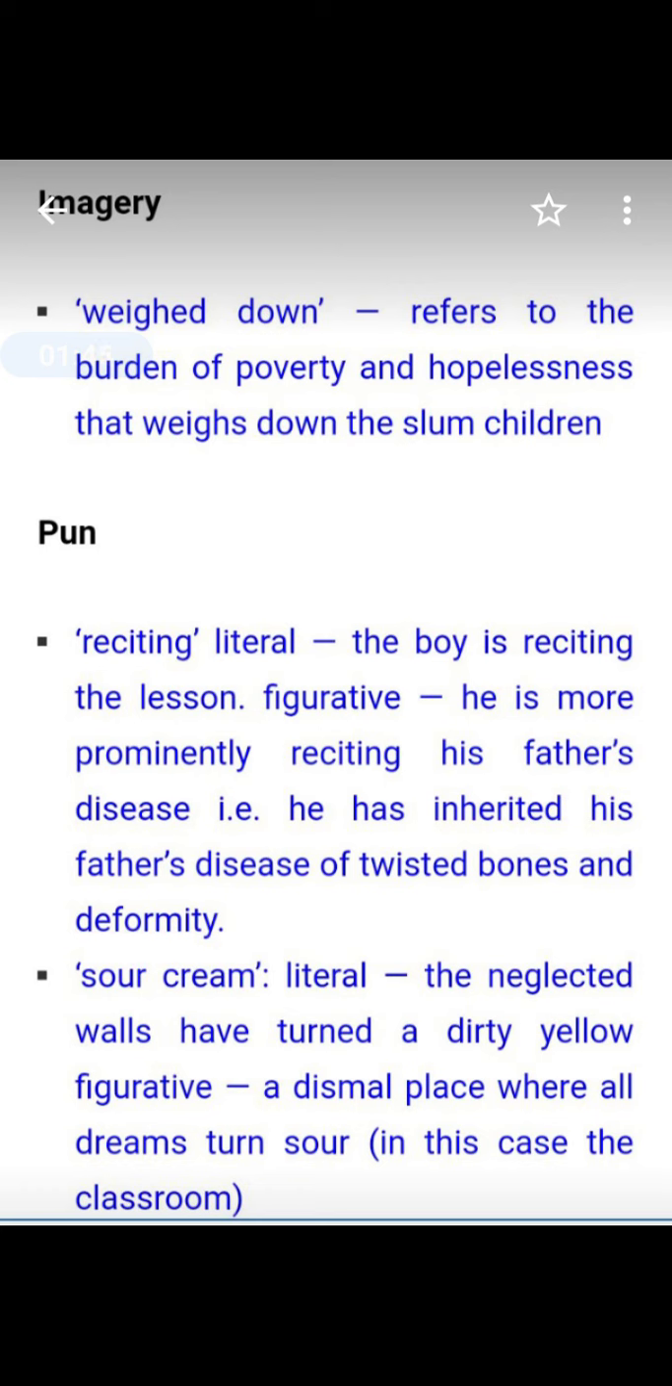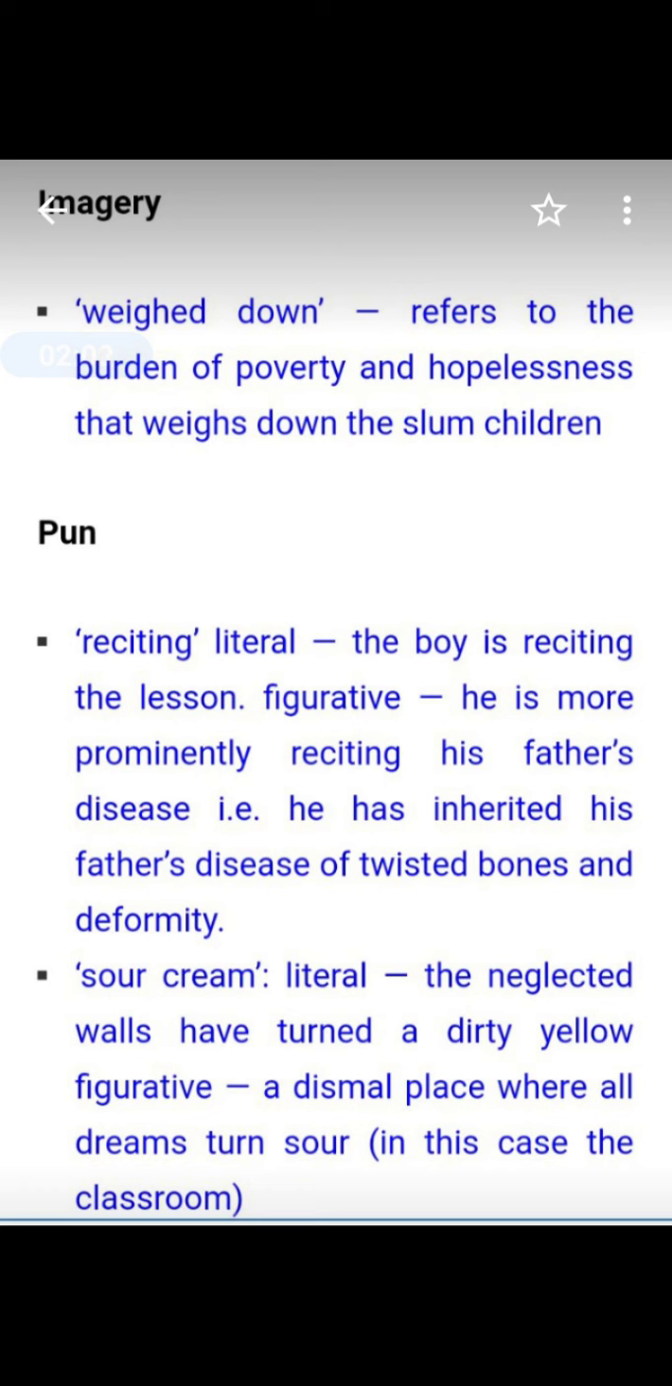reciting his father's now decease. So here the pun comes in the word reciting. Literal meaning, the boy is reciting the lesson. Figurative, he is more prominently reciting his father's decease. That is, he has inherited his father's disease of twisted bones and deformity.